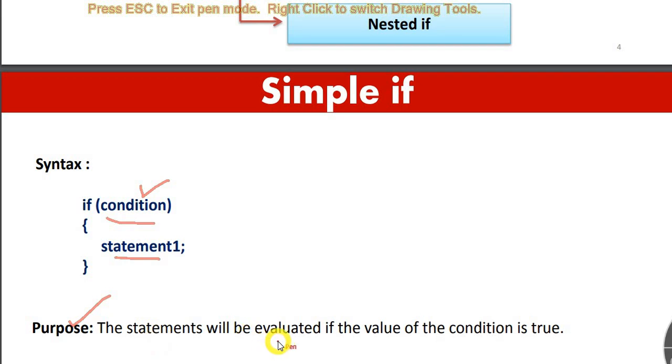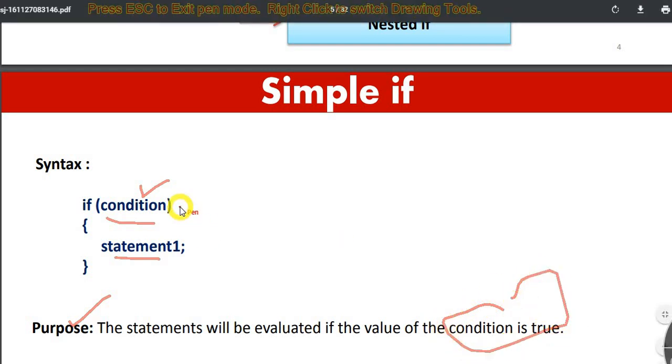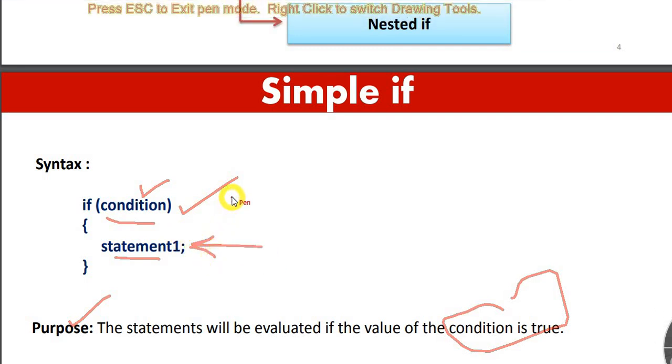The statement is evaluated if the value of the condition is true. Very important point. If the condition is true, then only this part is going to execute. If this fails, nothing which is available in this part is going to be executed. So this is single if.